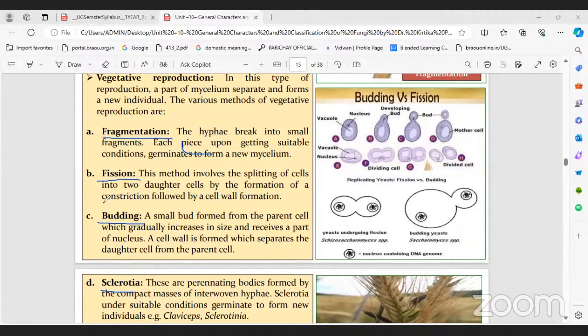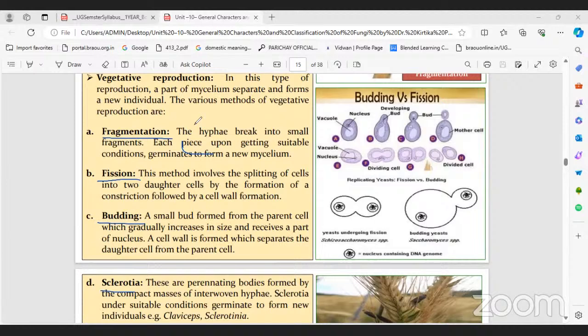What is fragmentation? We have been discussing fragmentation since the algal class. Tell me what is fragmentation?